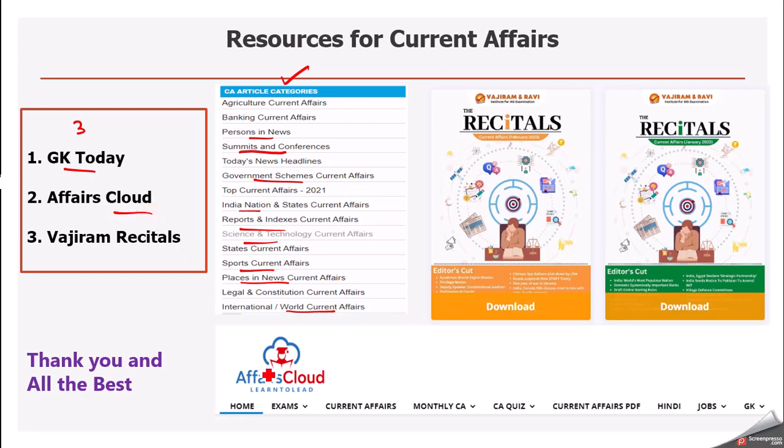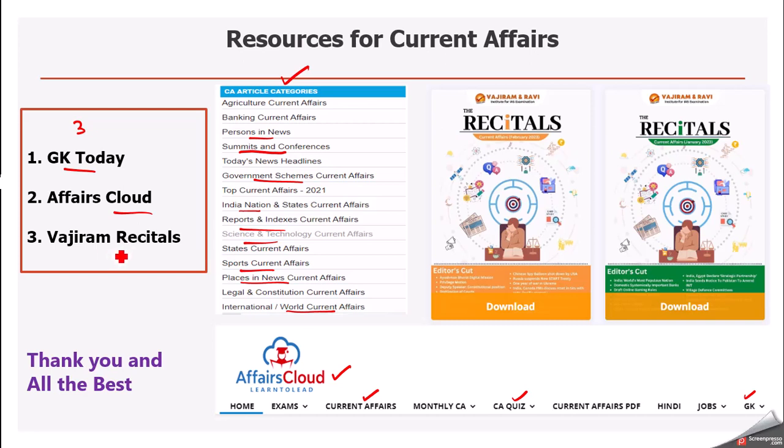Then Affairs Cloud. This is the screenshot of Affairs Cloud website. As you can see here, we have current affairs section as well as GK section, and after going through all this topic you can solve CA quiz also here. So this website is quite good, you can refer the same.